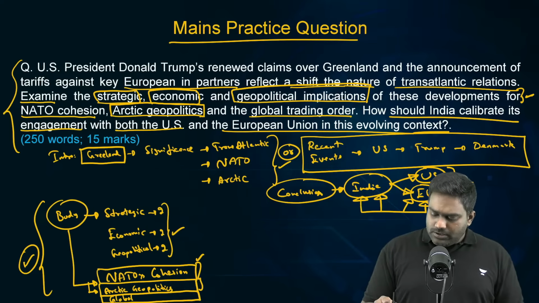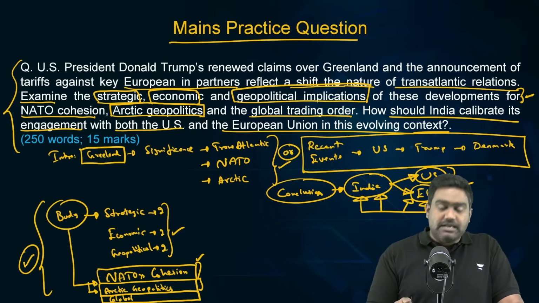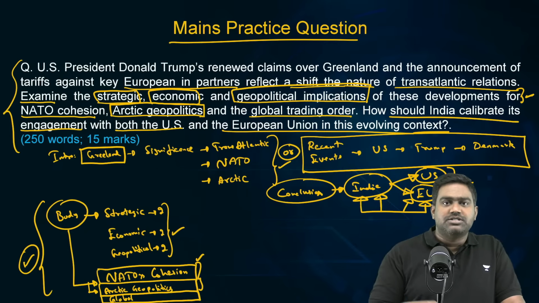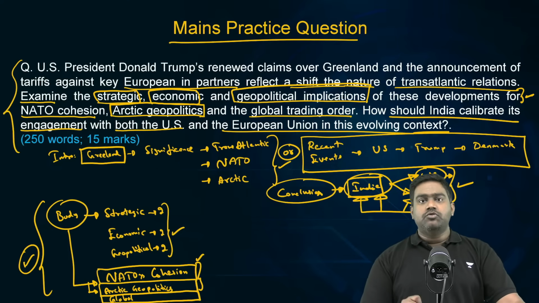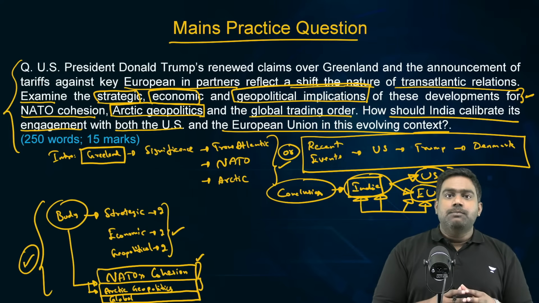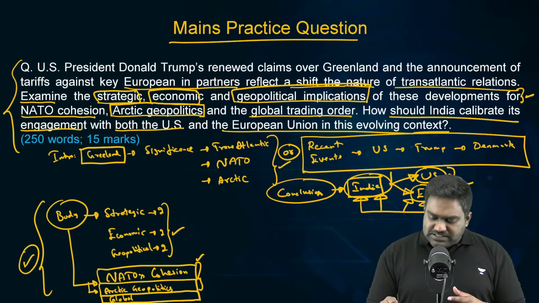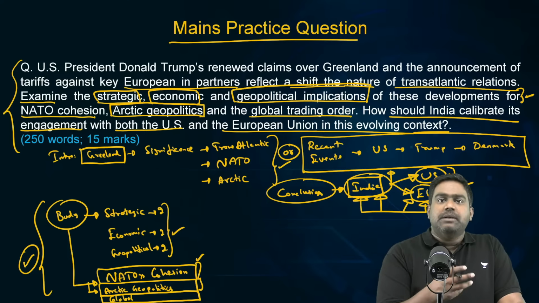Of course, India will not directly, head on, criticize US actions, given that India itself has been at the receiving end of Trump's coercive tactics and blackmailing measures, including the penalty tariffs on India. So, India is parallelly negotiating a trade deal with the US. So, we would not like to derail the ongoing trade negotiations with the US. But at the same time, it's important to express concern with regard to the rules-based order and the destabilization of the Atlantic and the Arctic region, which could have a cascading effect on global geopolitics.